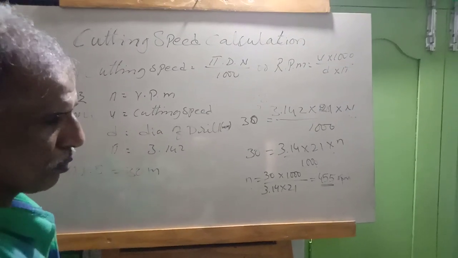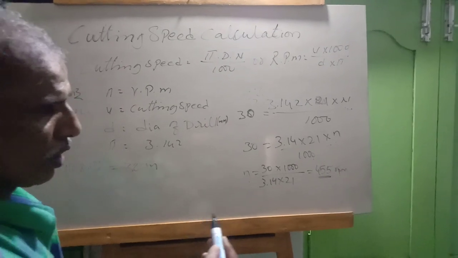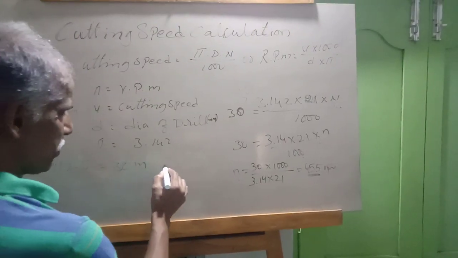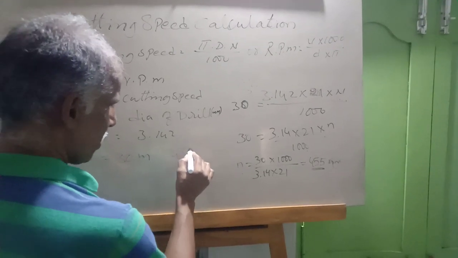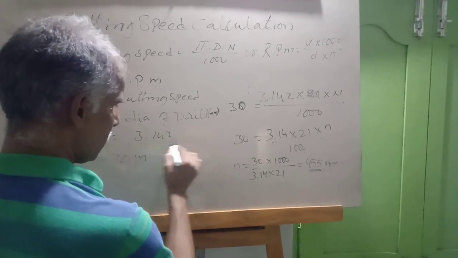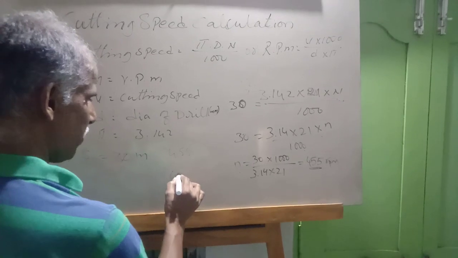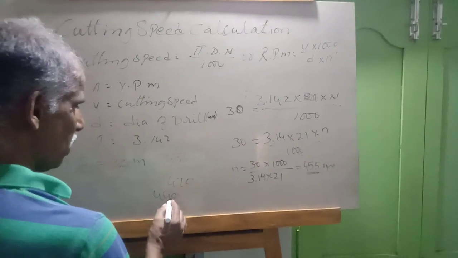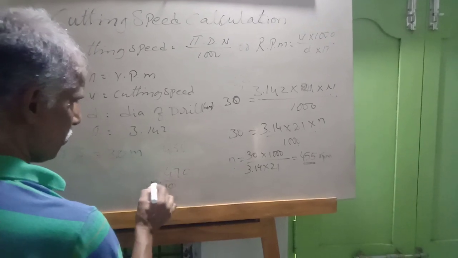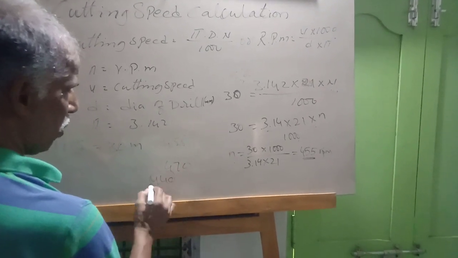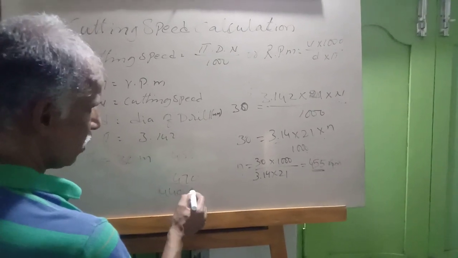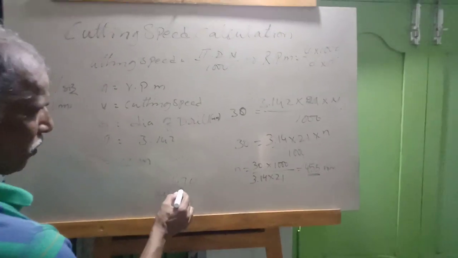The drill spindle has to rotate at 455 RPM. If you go and check on the drill machine and this exact speed is not there, for example if 470 or 440 is there, we can use any of them, a little plus or minus, approximate. It should not be excessive, just a little bit. So we have to select the nearby number.